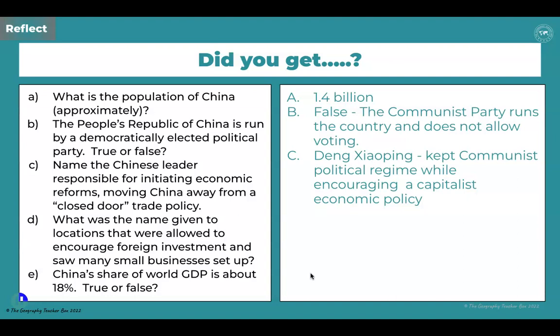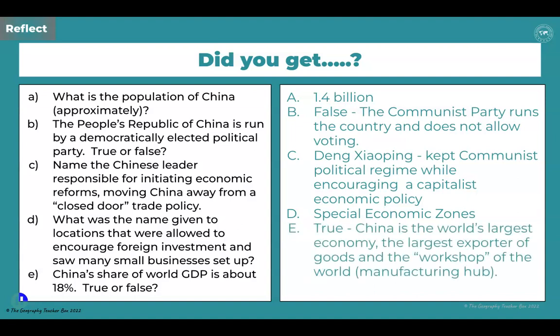D, what was the name given to locations that were allowed to encourage foreign investment and saw many small businesses set up? This was pivotal. The special economic zones were the areas that were allowed to encourage such investment and were allowed for businesses to operate without direct control from the government.